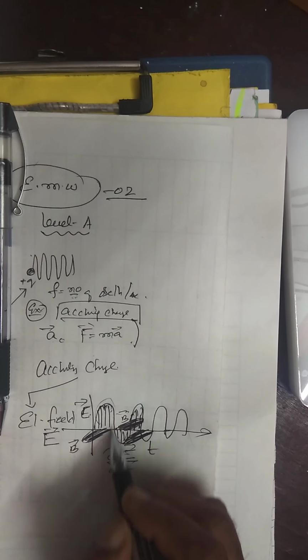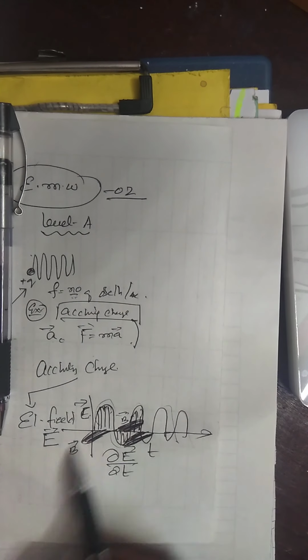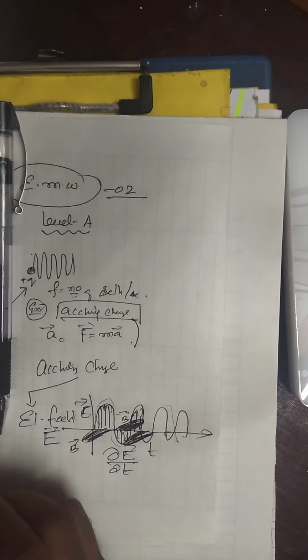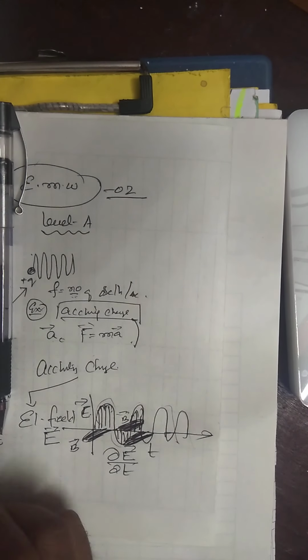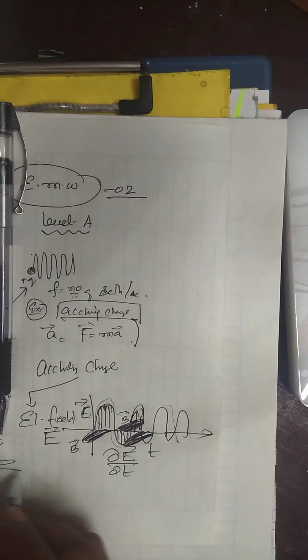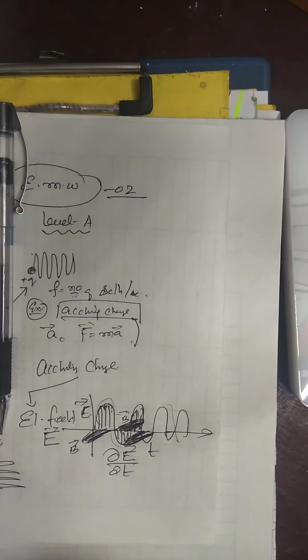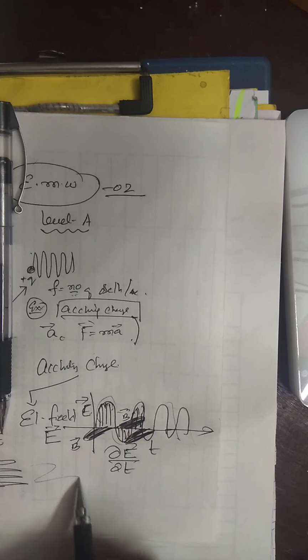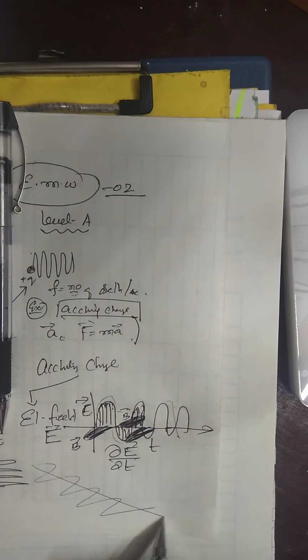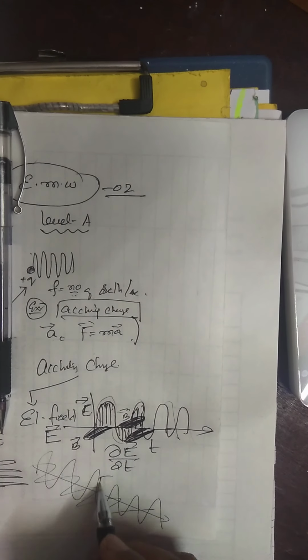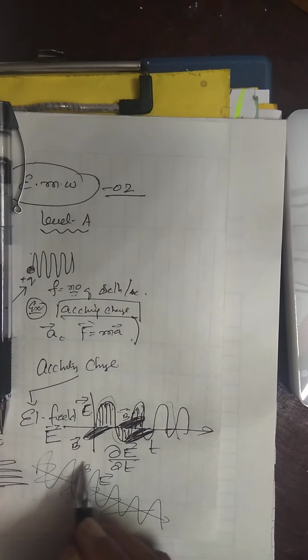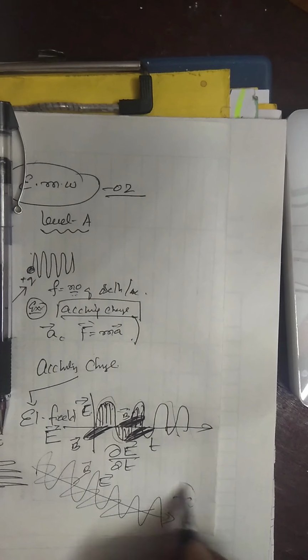That means when the electric field goes like this, the magnetic field is coming down. Suppose this is the electric field, the magnetic field is perpendicular to it, and this is the direction of propagation.